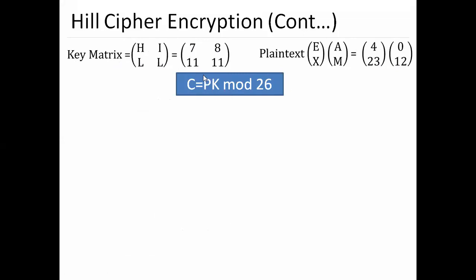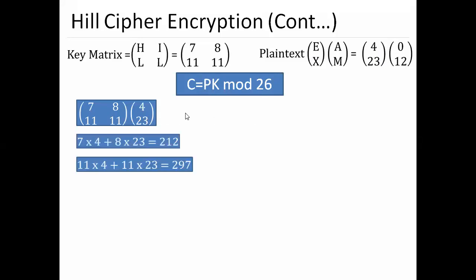We'll put HILL, the key, in place of K, and the plain text 4 0 23 12 in place of plain text. Let's see what happens here: 7 8 11 11, first we are taking this.